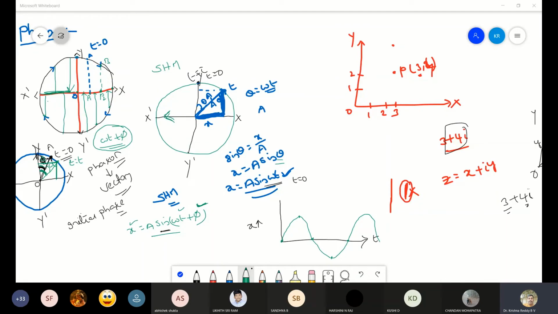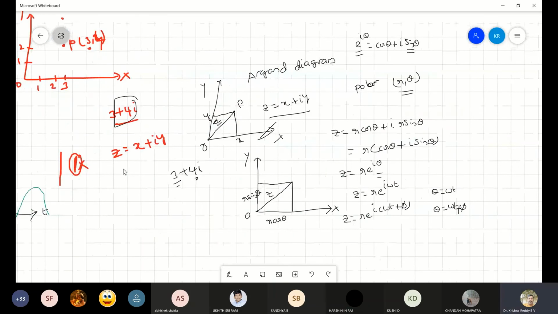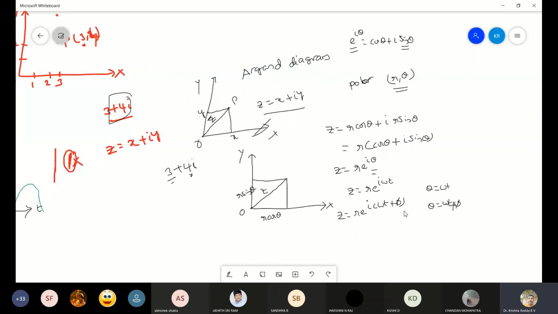When you consider a phasor, it can be represented in a rectangular form as well as in a polar form. If phi is the initial phase, then here we have written z equal to r into e power i omega t plus phi.